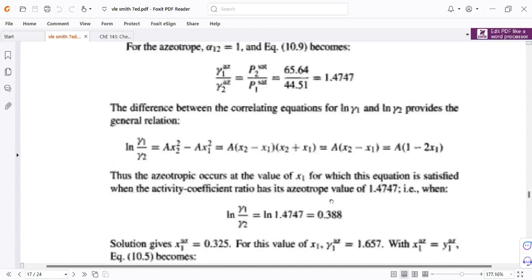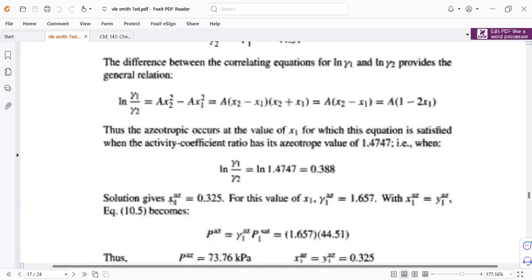In order to solve for x sub 1, we substitute that into the ratio, and that would give us the value of x sub 1, and this is the value. At this mole fraction, there is an azeotrope.